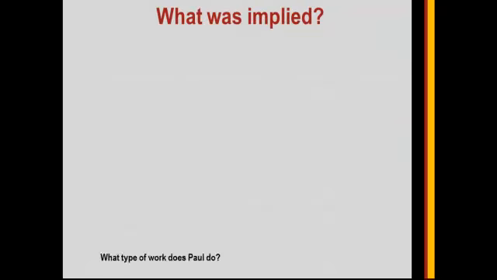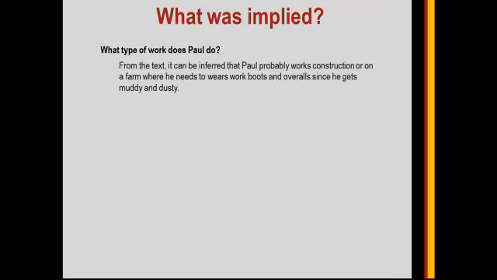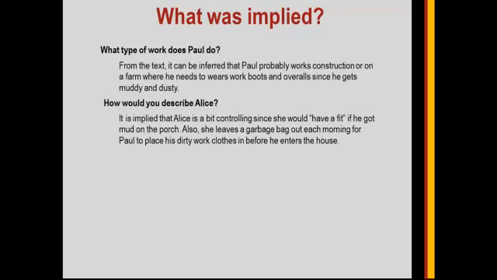What was implied? What type of work does Paul do? From the text, it can be inferred that Paul probably works construction or on a farm where he needs to wear work boots and overalls since he gets muddy and dusty. How would you describe Alice? It is implied that Alice is a bit controlling since she would have a fit if he got mud on the porch. Also, she leaves a garbage bag out each morning for Paul to place his dirty work clothes in before he enters the house.